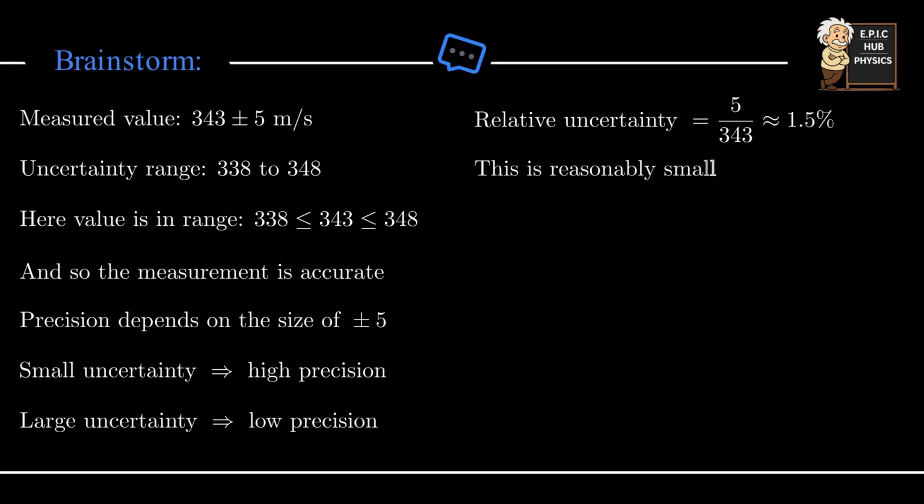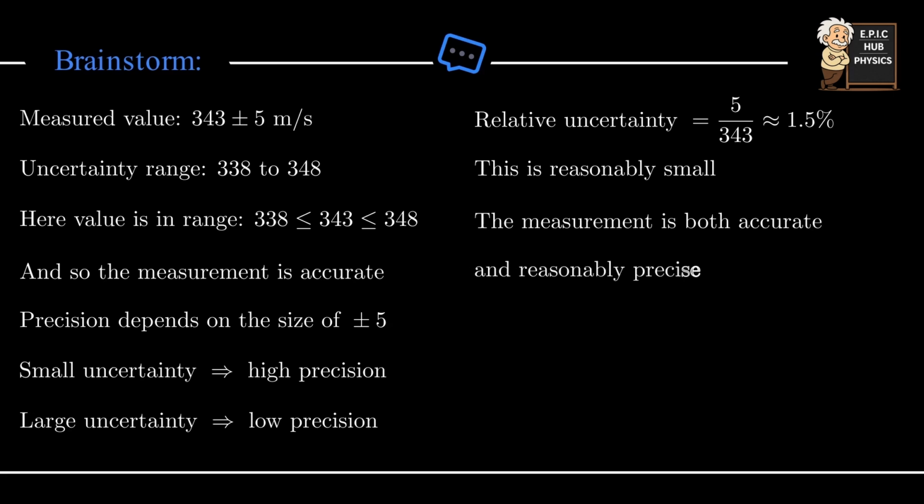An uncertainty of about 1.5% is reasonably small for many experimental measurements. This indicates that the measurement is fairly precise. Since the accepted value lies within the uncertainty range, the measurement is accurate. And since the uncertainty is relatively small, the measurement is also reasonably precise. Therefore, the correct statement is that the value is both precise and accurate. This is our final answer.